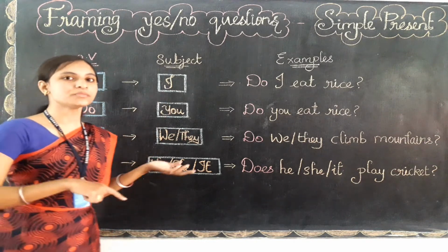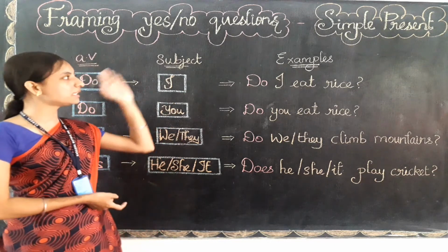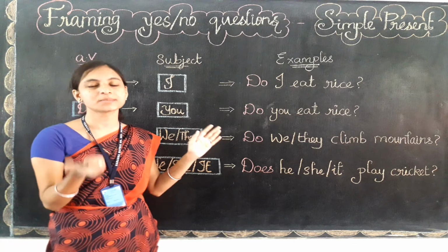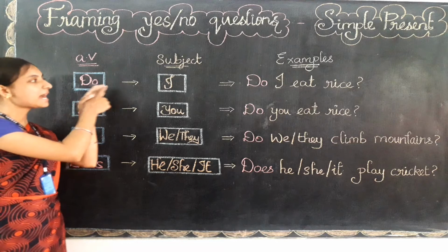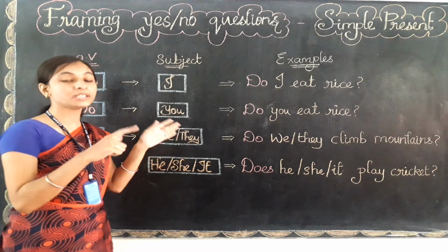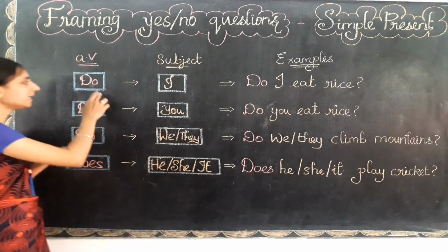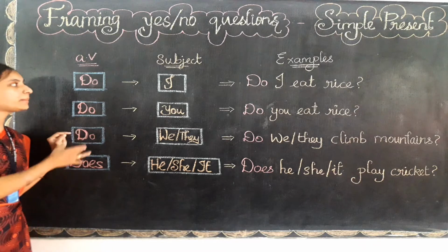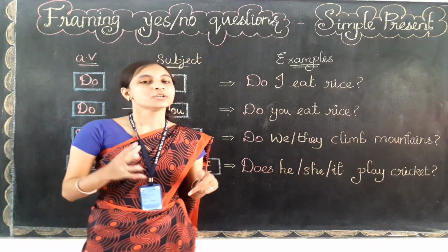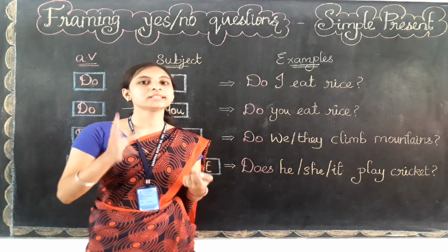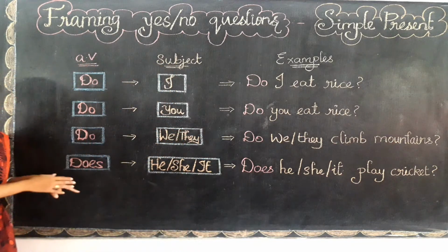In the previous video we learned about the negative form, in which we use the subject first and then the negative form, because that is a sentence. But when we are framing a question, we need to write the question word first, then the subject, the main verb, and all other words will follow the subject. Clear children? So why did I write this do verb first? Yes, do family verbs first, because we are going to use this do family verb as a question word. Whenever we are framing a question, the question word will come first in a sentence. So here the question words are do or does only.